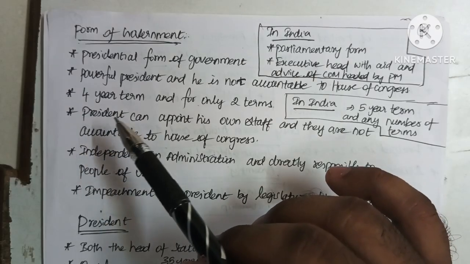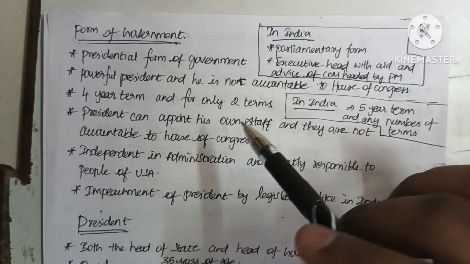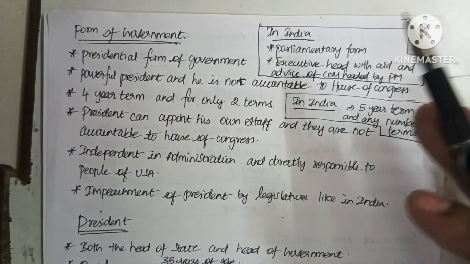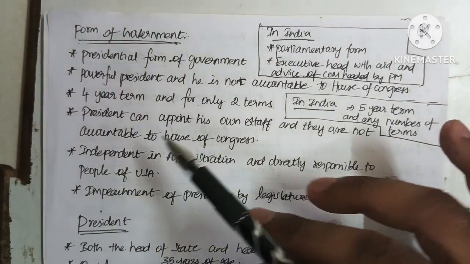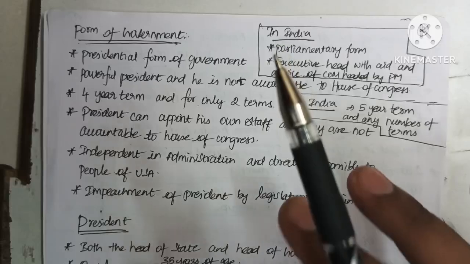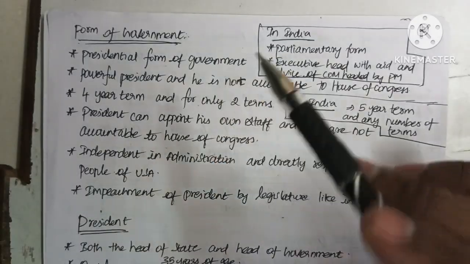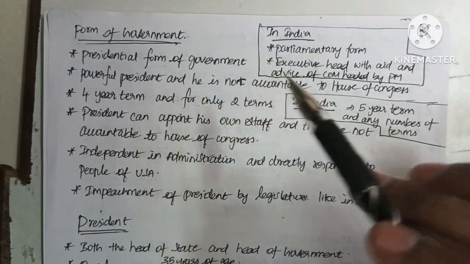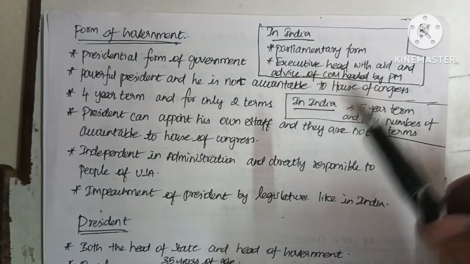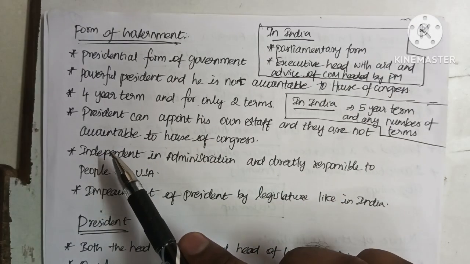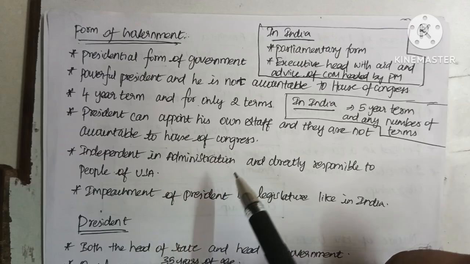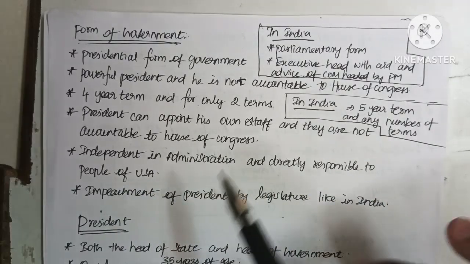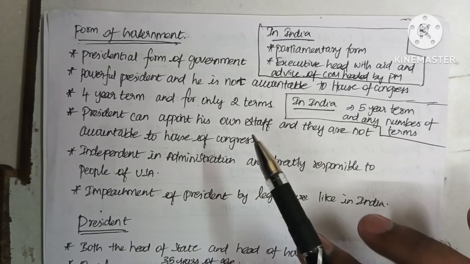Next we are seeing that the president can appoint his own staff. In the USA, the president can appoint his own staff for administrative purposes, and they are not accountable to the House of Congress, which consists of 2 houses, the House of Representatives and the Senate. The President of the USA is independent in administration and directly responsible to the people of the USA. So he is also independent.